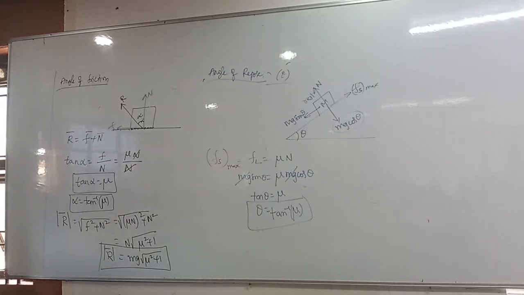Why is the Fs reaching Fs maximum here? Because the body is just about to slide, otherwise just about to move.